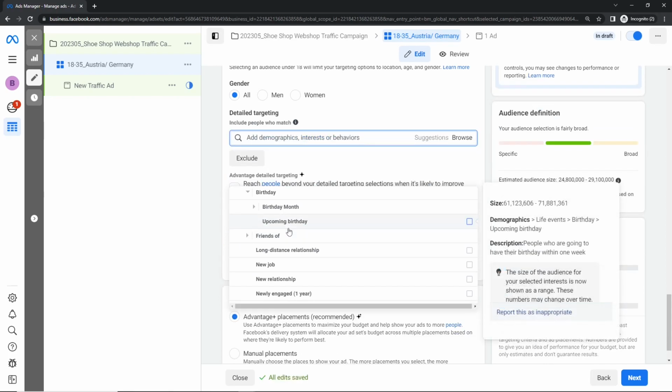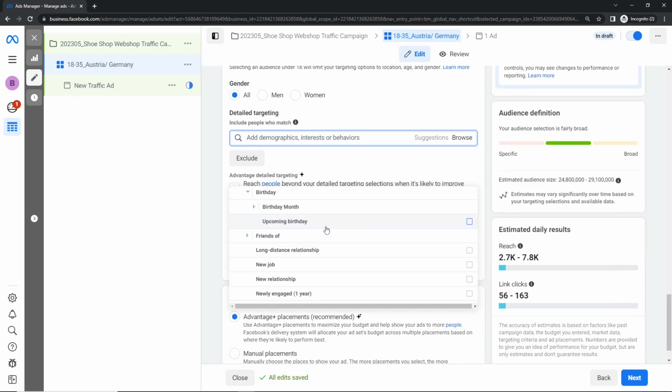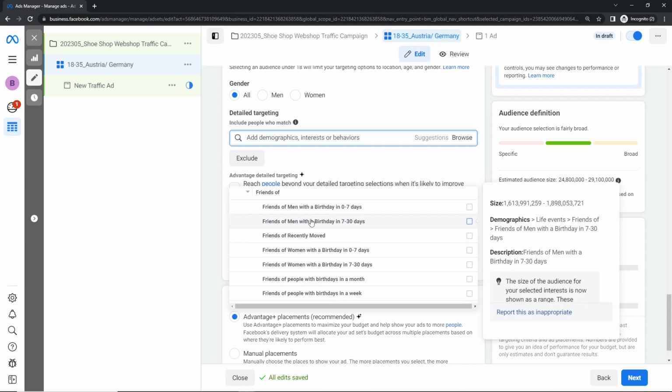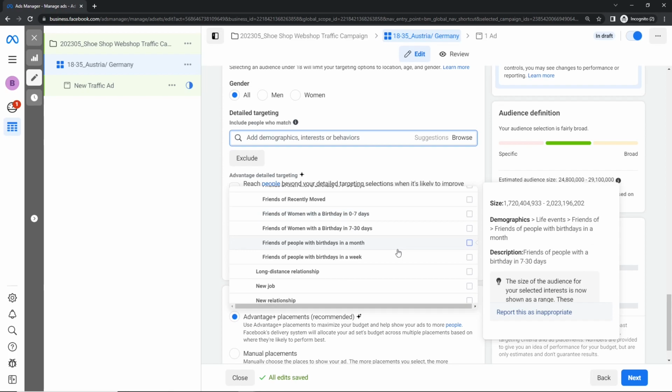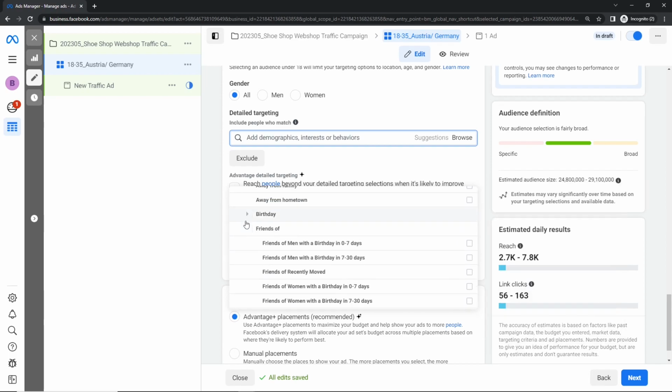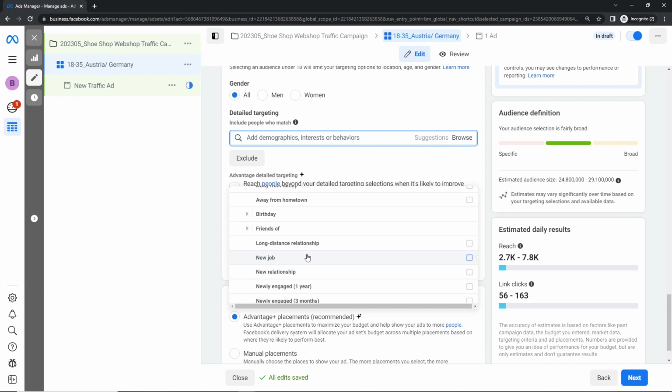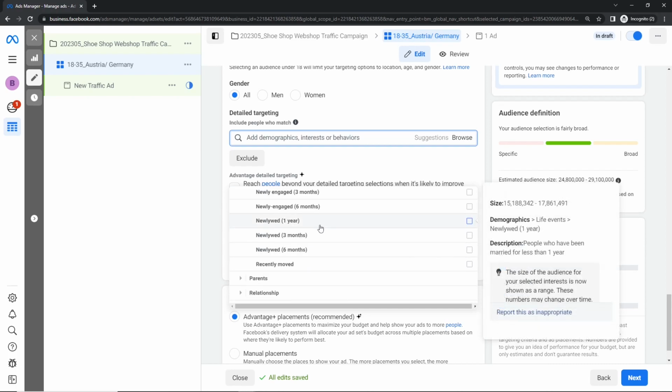If you have like things for a birthday party, balloons, cake, something else, you could run ads for people with an upcoming birthday. Friends of men with a birthday 7 to 30 days. This is basically the same, but for the friends of the person that has a birthday, which is probably even better because they are the ones that then buy a cake maybe or buy balloons. Besides friends of, also people with a new job, with a new relationship, or people that are newly engaged,